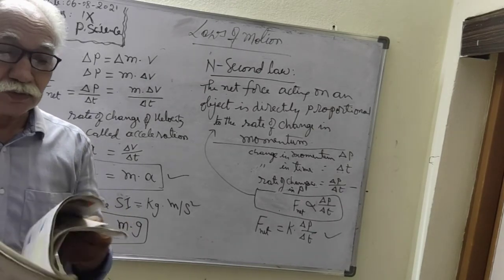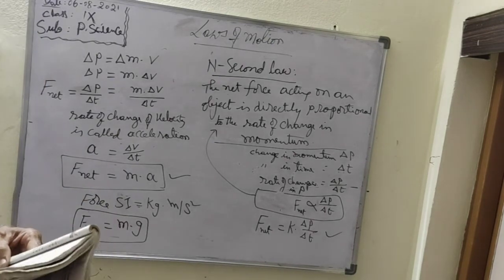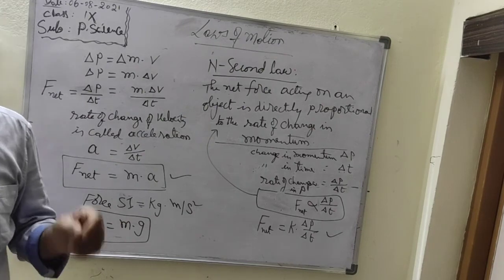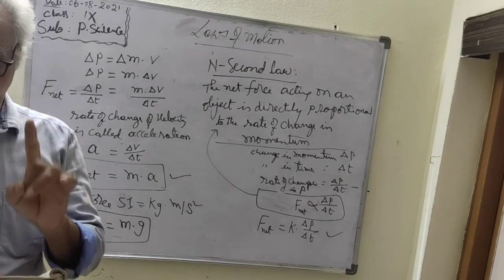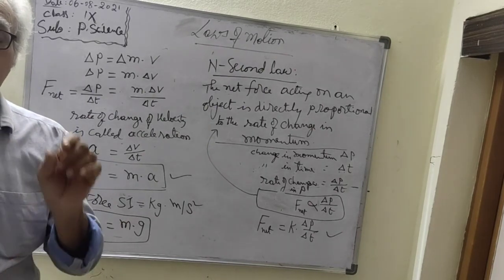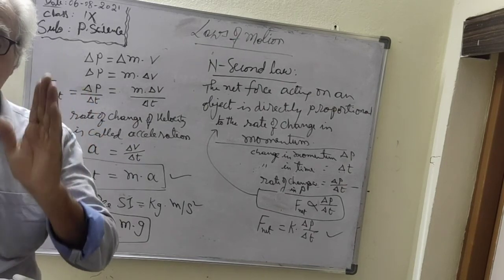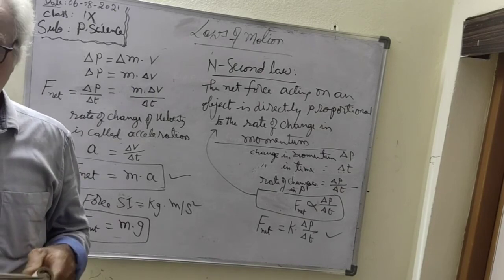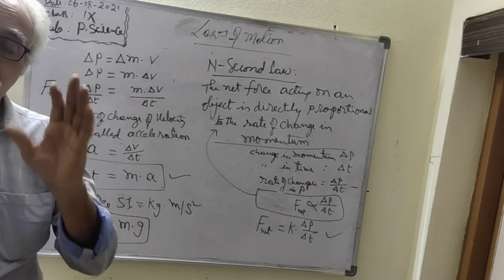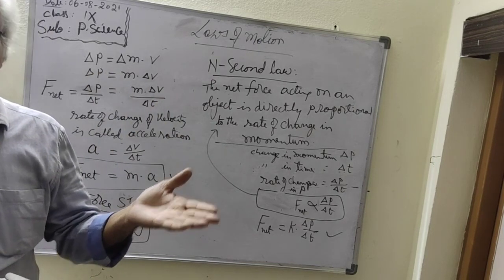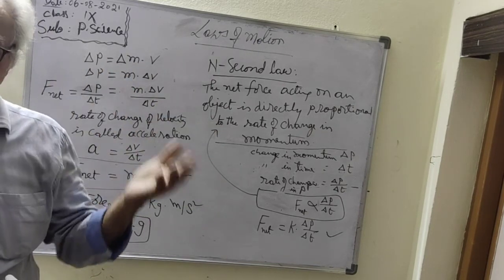So, using the first law once again, what about linear momentum? Linear momentum is the product of mass and velocity. The linear momentum of a moving object is defined as the product of its mass and velocity. So whenever the mass changes, momentum changes. Whenever the velocity changes, momentum changes.